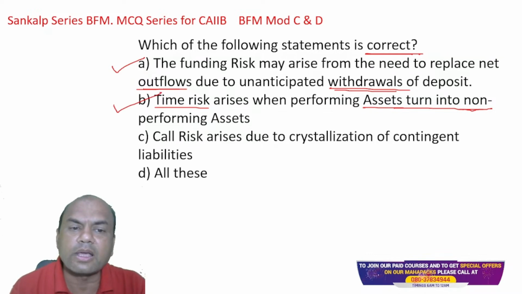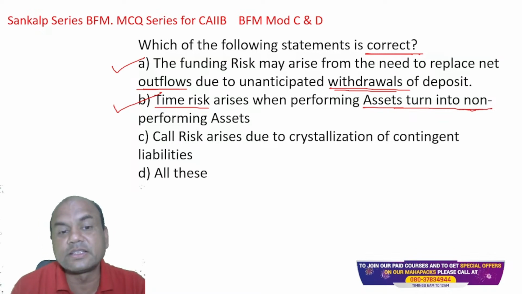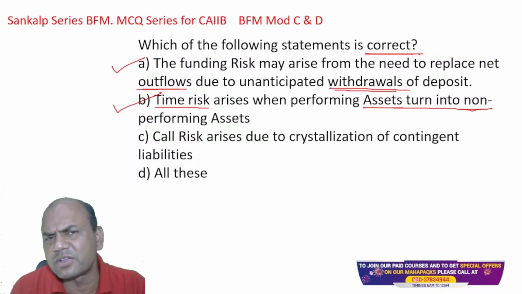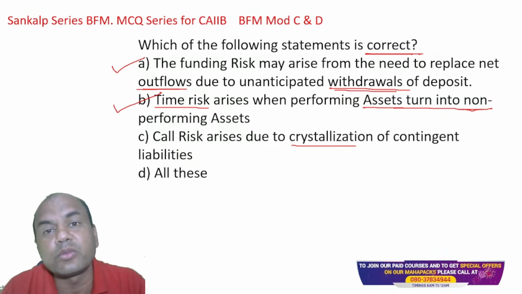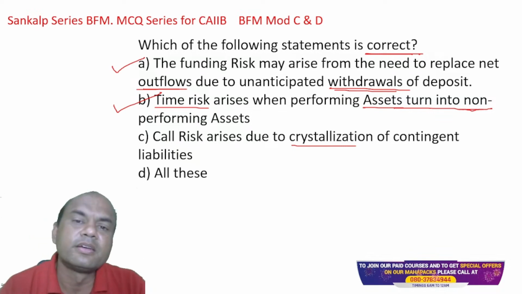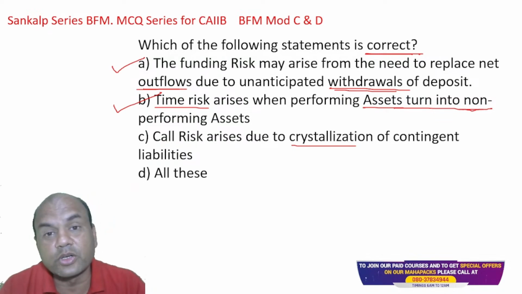So if 2 are correct, obviously this answer will be D. Let's see the third one also. Call risk arises due to crystallization of contingent liability. Just now we saw, crystallization of contingent means what? If I give the guarantee on behalf of somebody and that person does not perform.